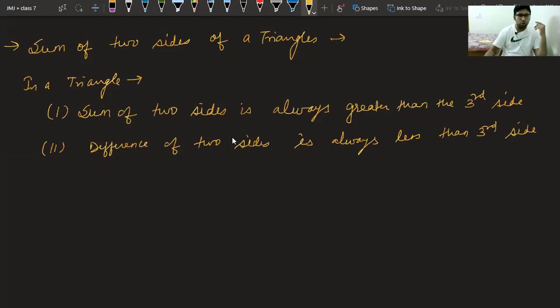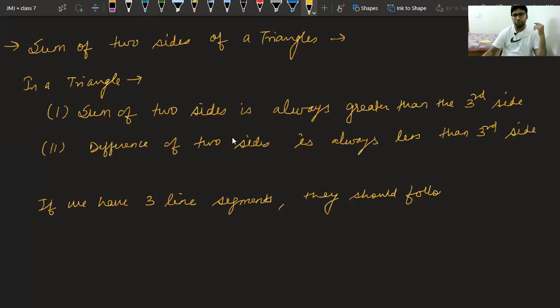Okay, so we can say if we have three line segments, they should follow above two properties so as to form a triangle.